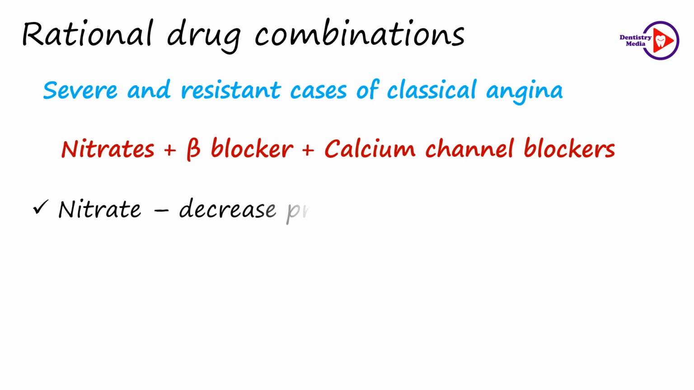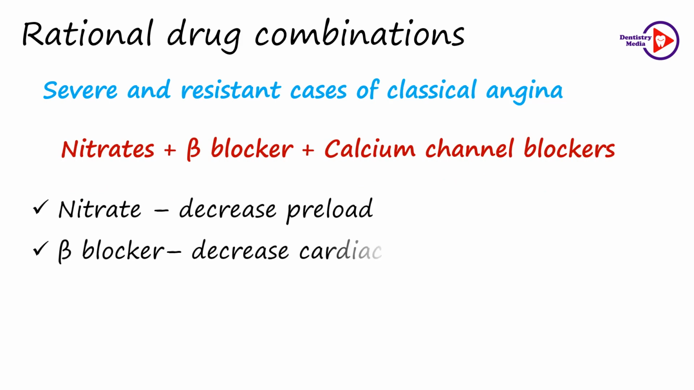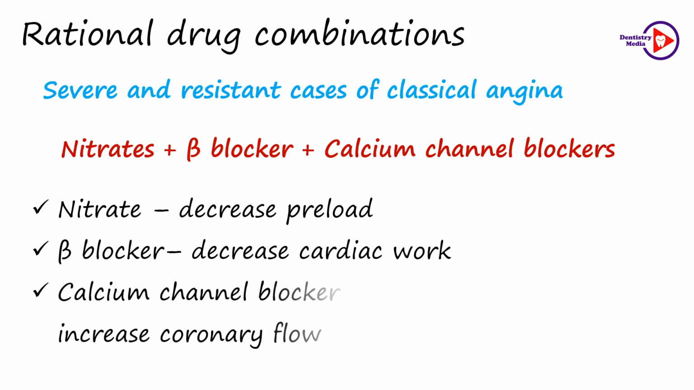The nitrates decrease the preload. The beta blockers, due to their direct action on the heart, decrease the cardiac work. And the calcium channel blockers mainly reduce the afterload and increase the coronary flow. But remember, verapamil or diltiazem should be avoided in such combinations.